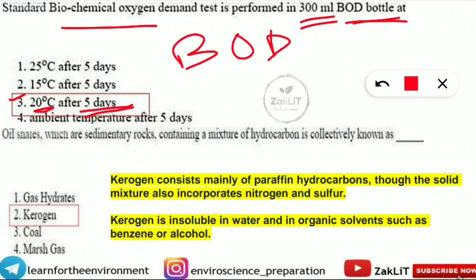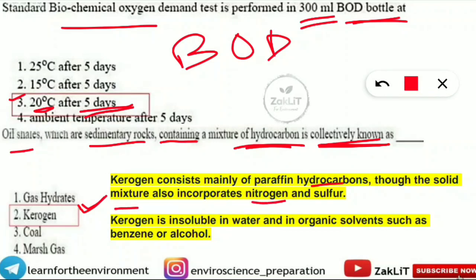So next is oil shales, which are sedimentary rocks containing a mixture of hydrocarbon, is collectively known as what? So here they are called as kerogen. So oil shales, which are sedimentary rocks containing mixture of hydrocarbon, are called as kerogen. And let's know more about these kerogen. So kerogen mainly consists of paraffin hydrocarbons, though this solid mixture also incorporates nitrogen and sulfur. So they also contain nitrogen and sulfur, but it mainly consists of the paraffin hydrocarbons.